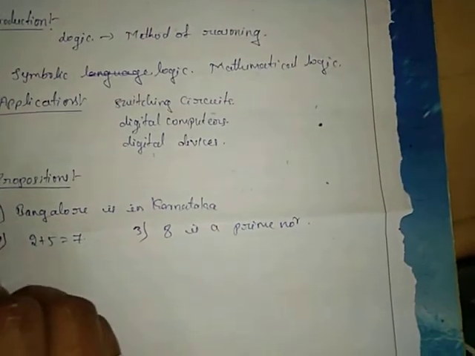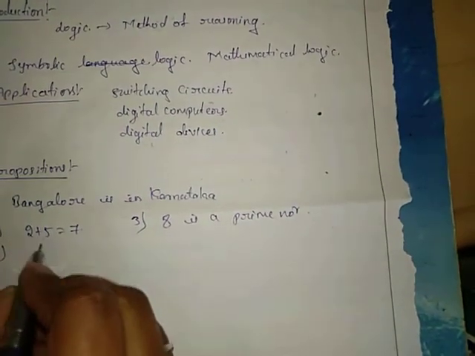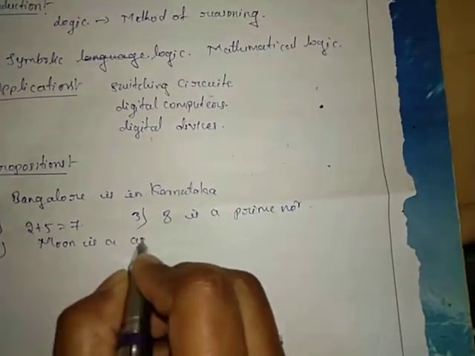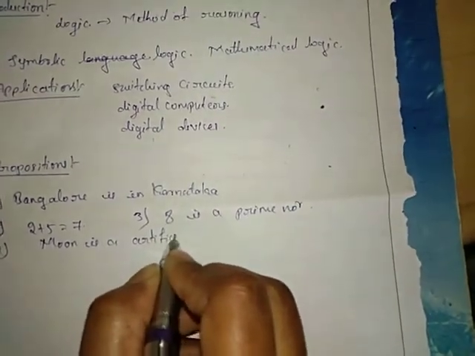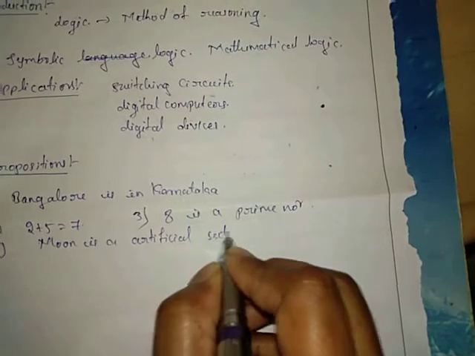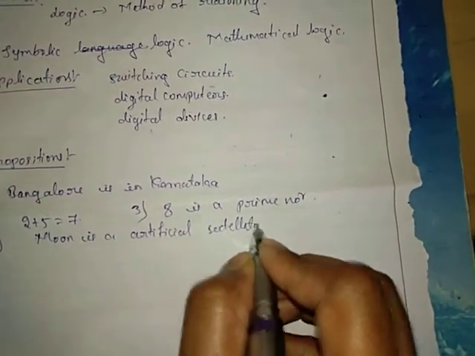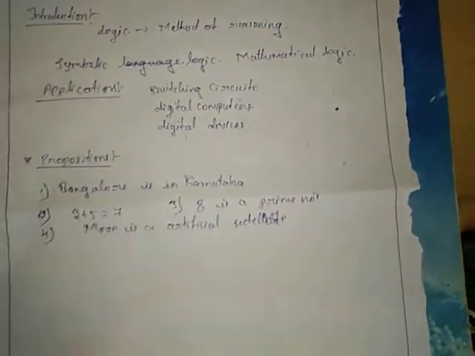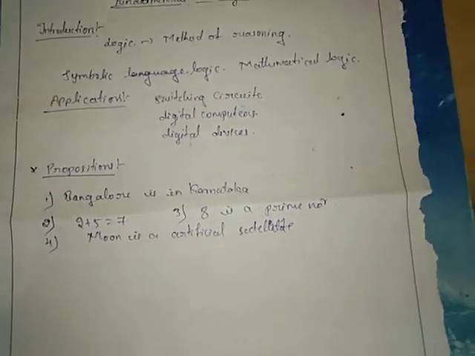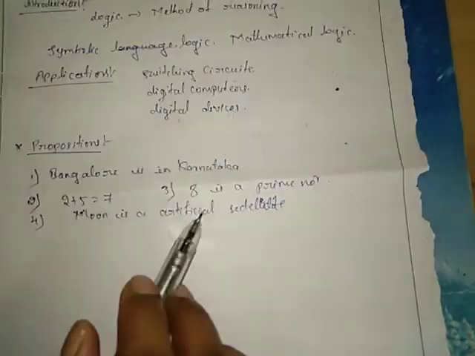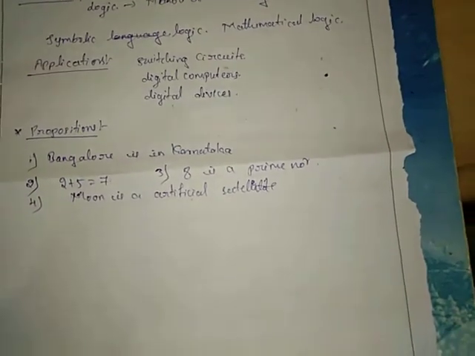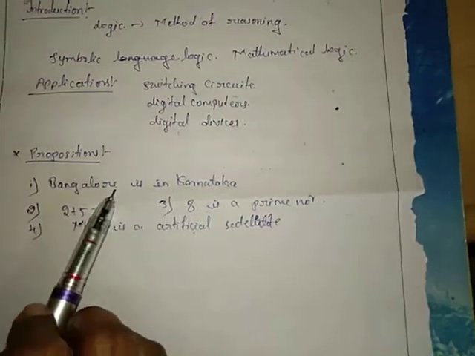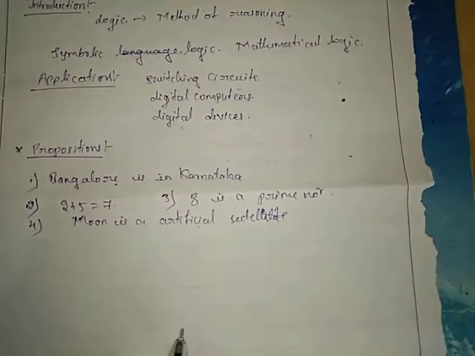And one more sentence: moon is an artificial satellite. Here you can observe the sentences. For each of these sentences we can definitely say that the statement given is either true or false.